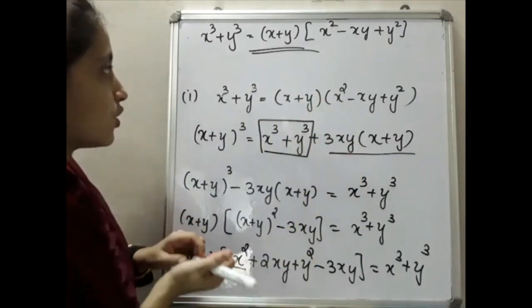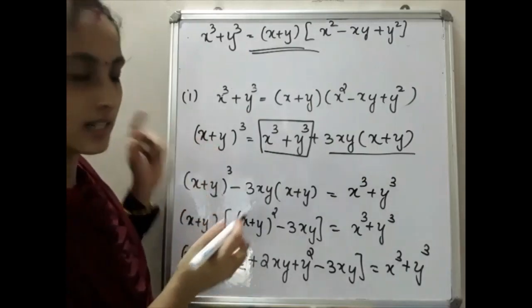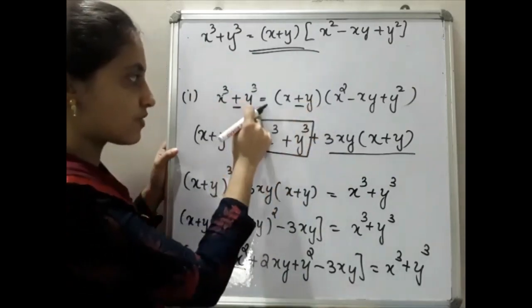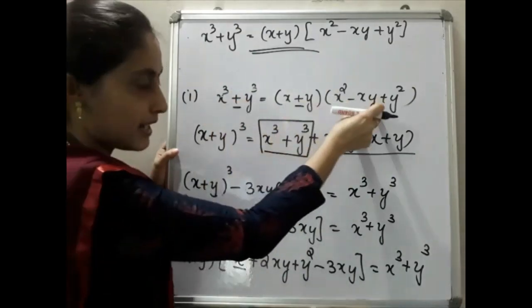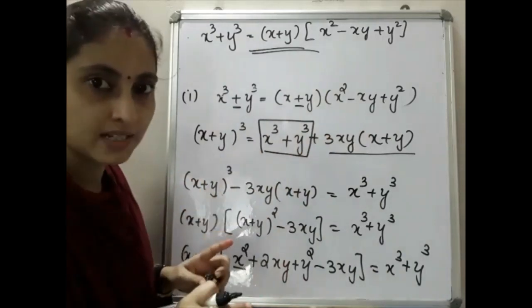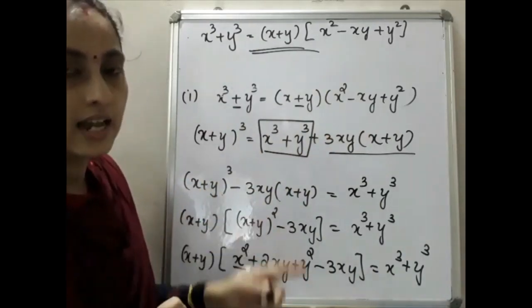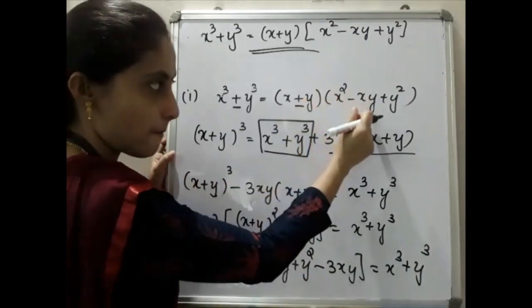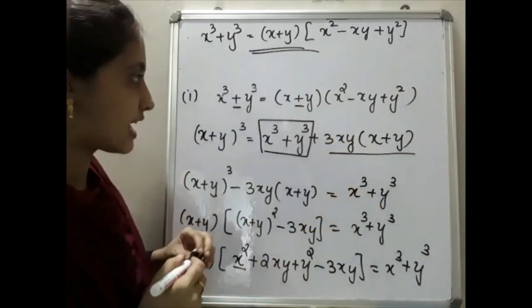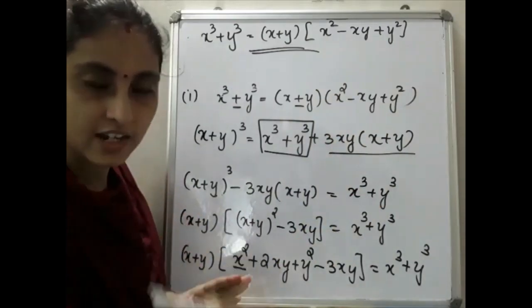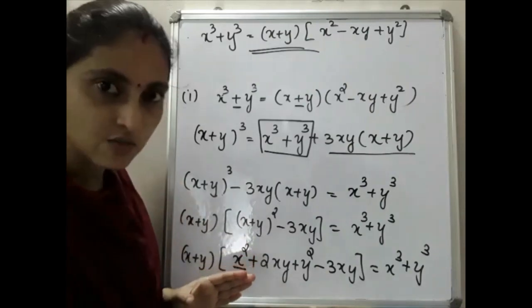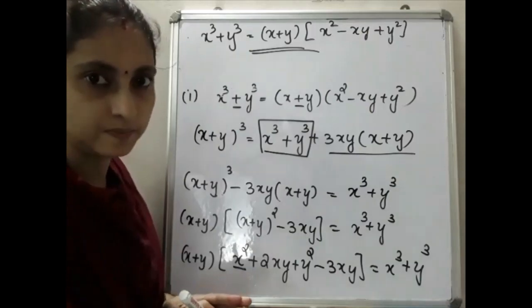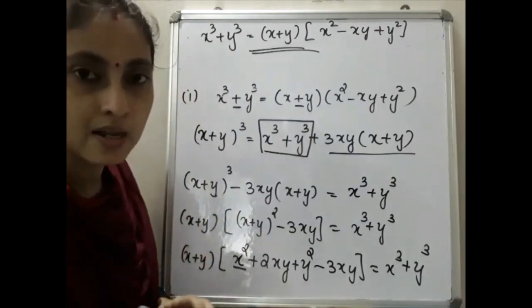Listen here, I will say one trick to learn this. Here it is x cube plus y cube, so the first term is positive. x cube plus y cube is equal to x plus y, first you have to write. The next one is the square, but 2 will not be there, that is x square minus xy, not plus, minus xy only. So x square minus xy plus y square. Once again please say with me: x cube plus y cube will be equal to x plus y into x square minus xy plus y square. So this identity you have to learn by heart.